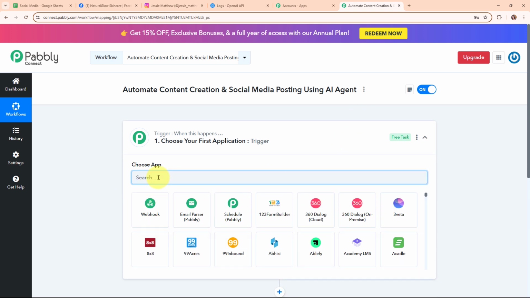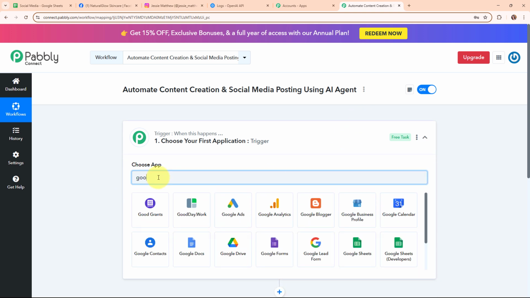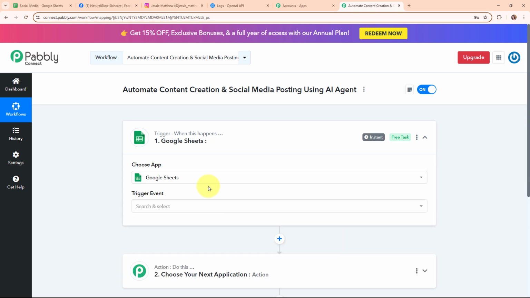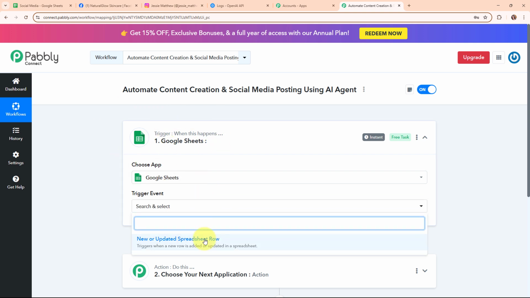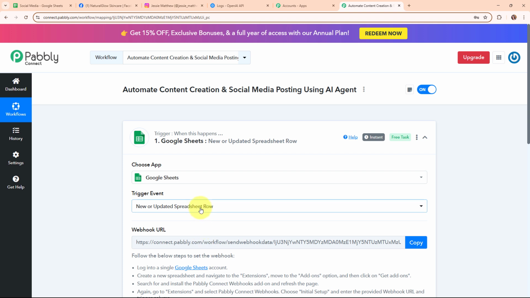So here I'm going to select my trigger application as Google Sheets, as I'm adding new content ideas in my Google Sheets. Okay, so Google Sheets is a free web-based spreadsheet program that allows you to create, edit and share spreadsheets online. So in my Google Sheets trigger step, I'm going to select my trigger event as new or updated spreadsheet row, so that whenever we are going to add new detail in our Google Sheets, then automatically Pabbly Connect is going to capture the response, or you can say automatically this entire workflow is going to get triggered.